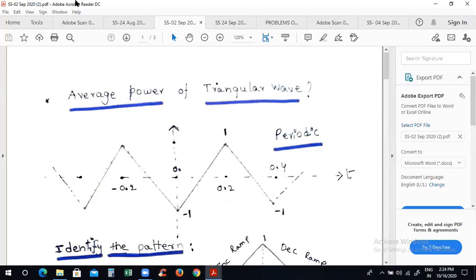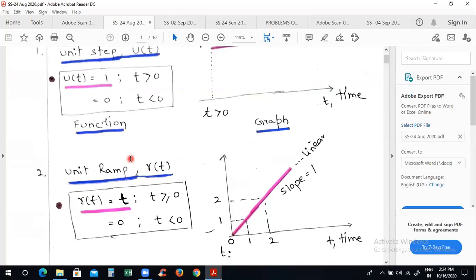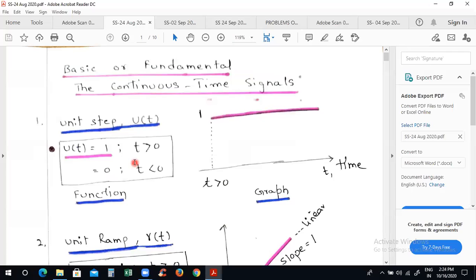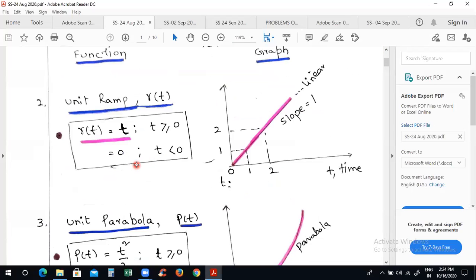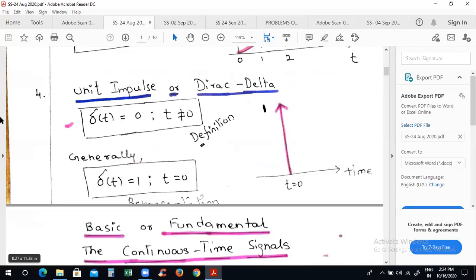I'll repeat why I am introducing your previous topic, because we are entering into transforming the aperiodic signals. That means you have to remember all the cases. First one unit step signal, second one ramp signal, third one parabolic signal. We take it if it is there, mostly we don't enter into it. If there is a possibility we take the parabolic signal. Now this is so much important. Delta function. It is defined only at t is equal to 0.